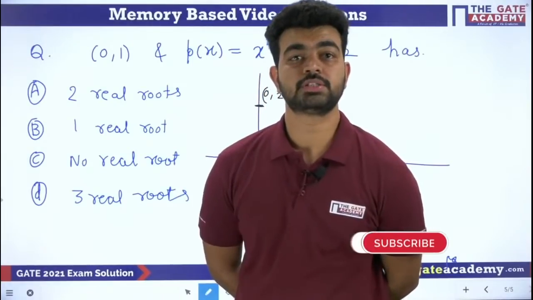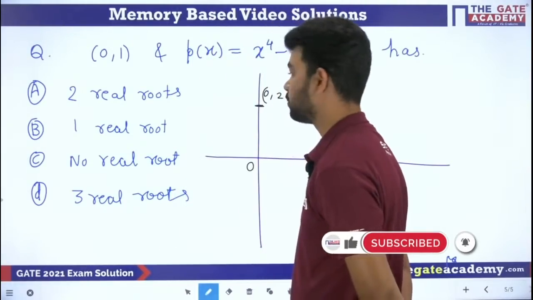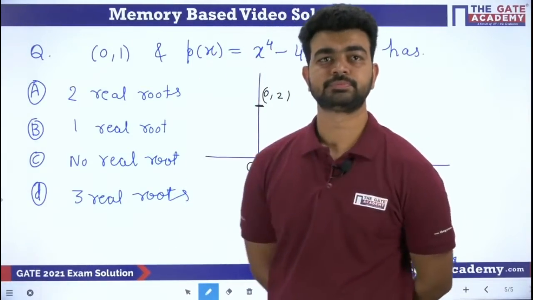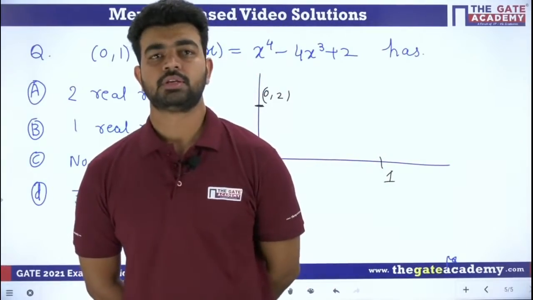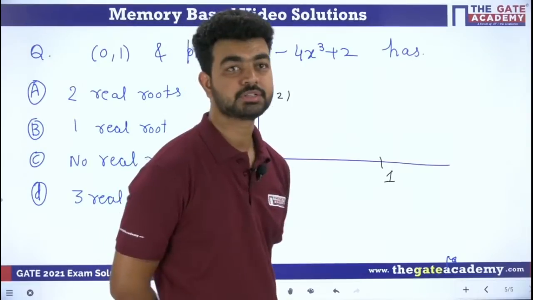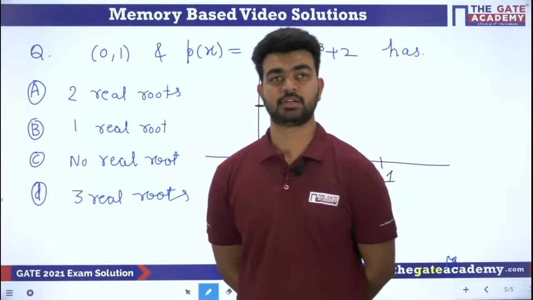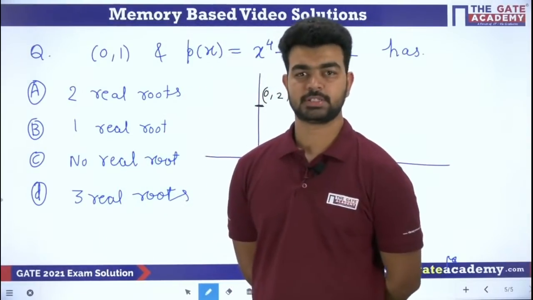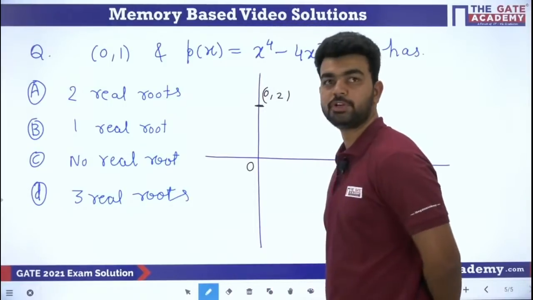Santosh Manohar is saying C, no real roots. Really? How? Rajnish is saying B, that is 1 real root. Okay, let's see. Very good, Rajnish, I think your answer is correct. What about others?